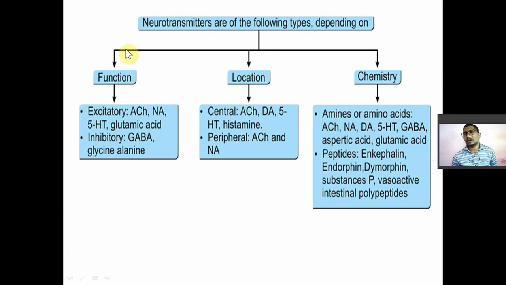Now there are different kinds of neurotransmitters, so they are also classified. They are classified into different types. So neurotransmitters are classified according to their functions.